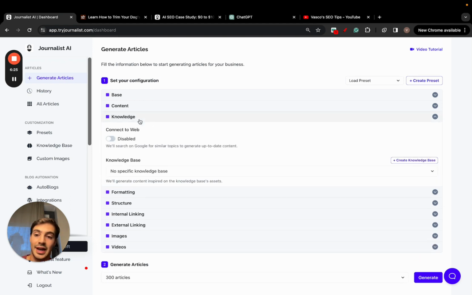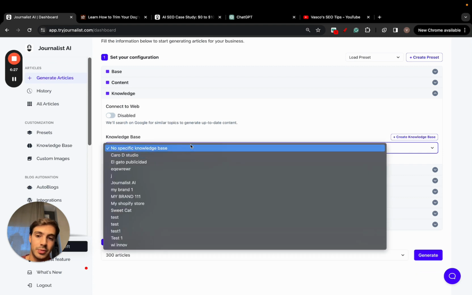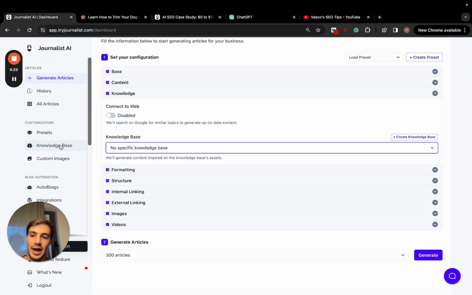And here in the knowledge is where you add your knowledge base. If you create a knowledge base right here and add assets to it, here's where you select it. And if you select one right here, the content that's produced is going to be produced based around your brand, with your own brand's mannerisms, tone of voice, and all that. Super, super powerful.